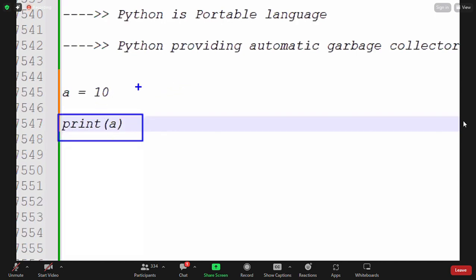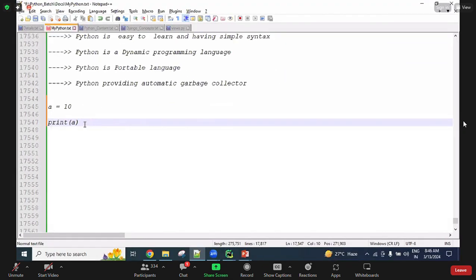In this line, one memory is created, the value 10 is stored in this memory, and it is referenced by the variable a. Whenever I print a, the print function uses the reference a to interact with this memory, accesses the value in it, and prints it as output, 10. Okay, no problem.